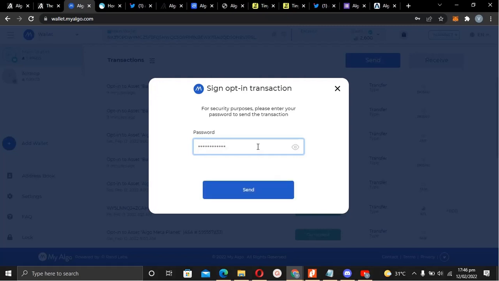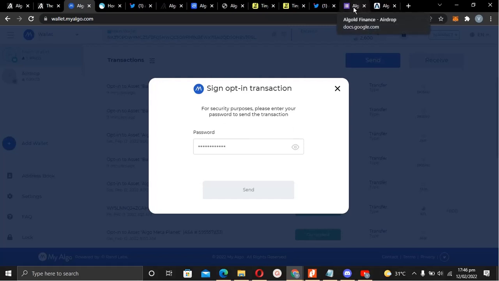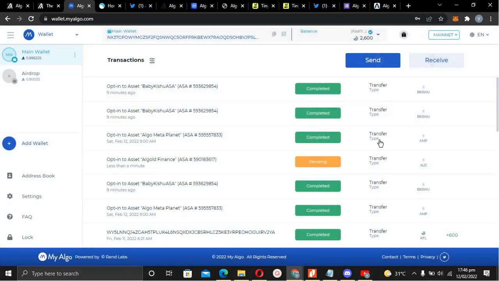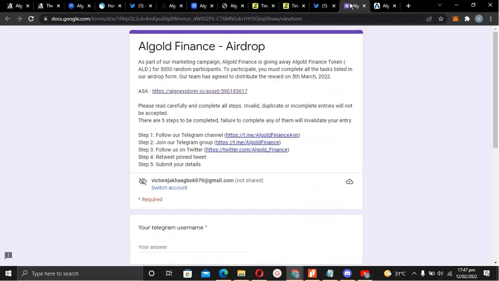All right, so send that. That should be done any moment from now. All right, good one. As you can see, it's pending. Algold Finance pending, to be done very soon. So you add that asset and all of that.